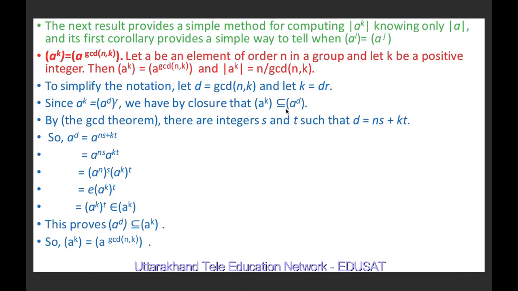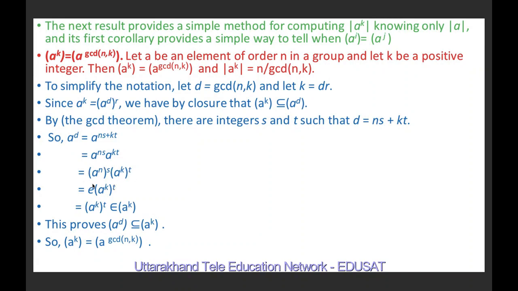So A raised to power d is equal to A raised to power ns plus kt, and this is equal to A raised to power ns times A raised to power kt. A raised to power ns can be written as A raised to power n whole raised to power s. A raised to power kt can be written as A raised to power k whole raised to power t.